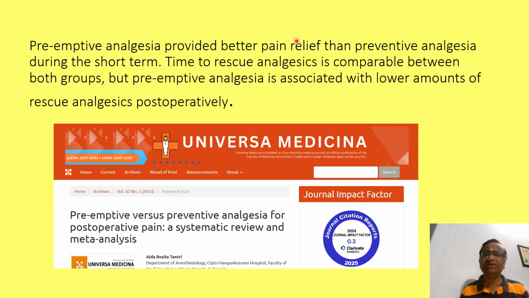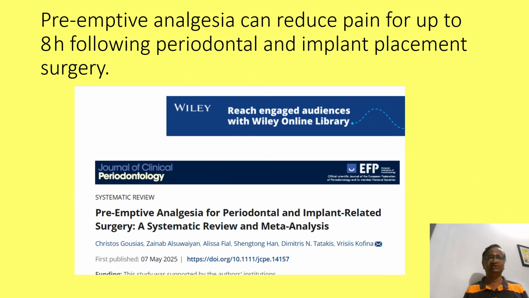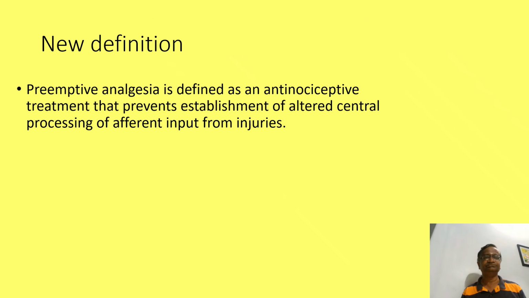Preemptive analgesia provided better pain relief than preventive, and fewer rescue analgesics. That is another study. Preemptive analgesia can reduce pain up to 8 hours. You can see this was published on 7th May 2025. Now there is a new definition. What we told was administration of a pharmacological intervention before the surgical stimulus or before the noxious stimulus.